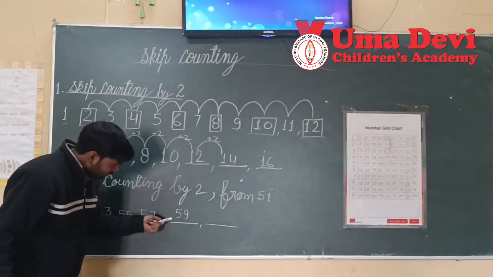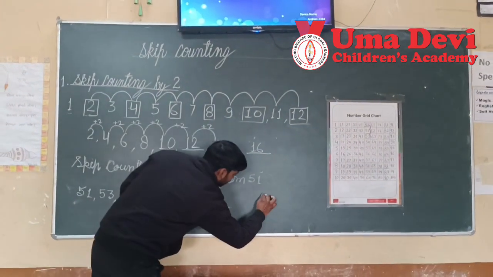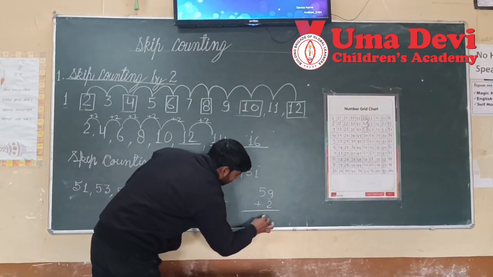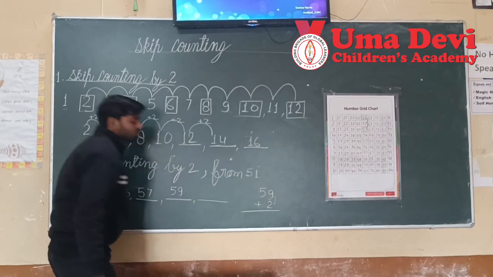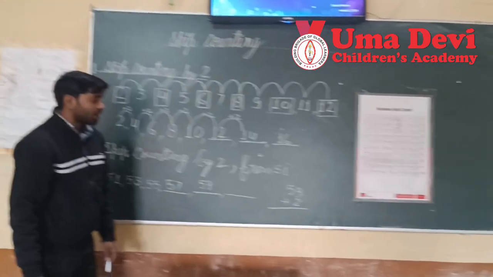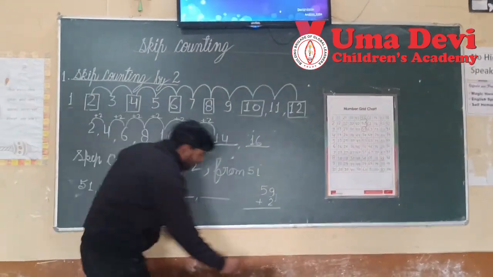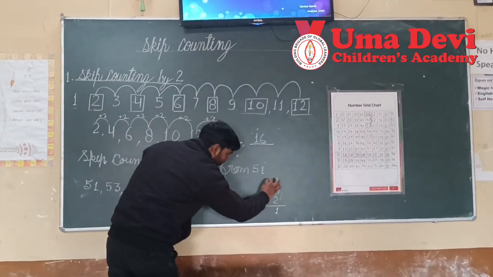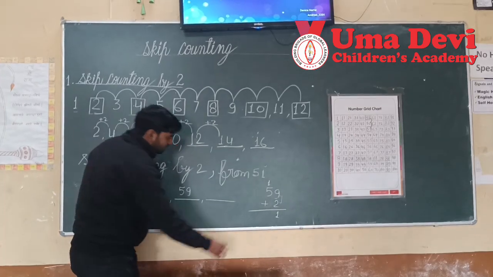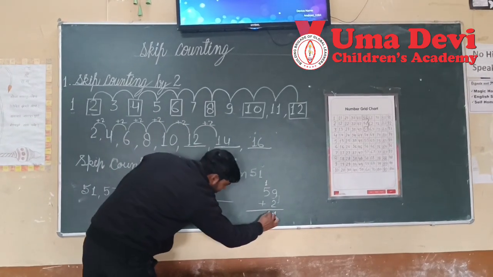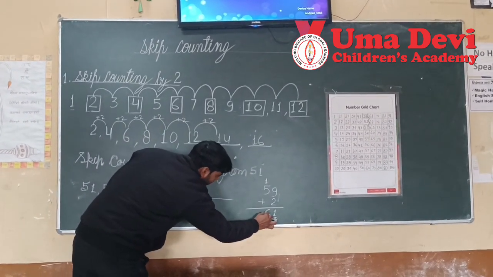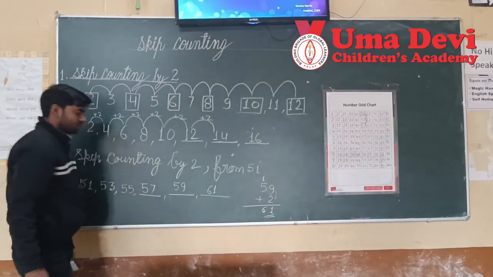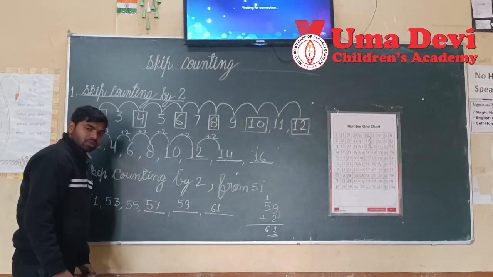So 59 plus 2. Add 2 in this. 9 and 2, 11. 1 here, and 1 we will carry forward. 5 and 1, 6. So here will come 61. Right? Good.